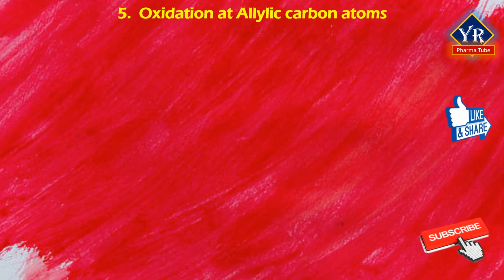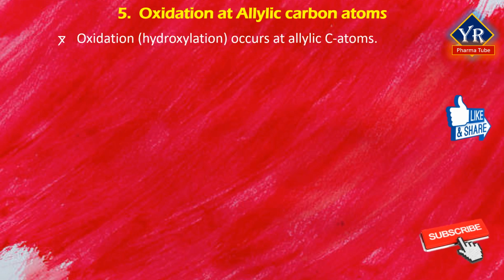Moving on to oxidation at allylic carbon atoms. Oxidative drug metabolism is also commonly observed in microsomal oxidation or hydroxylation at allylic carbon atoms. Allylic carbon atoms are shown in the allylic group in the figure.